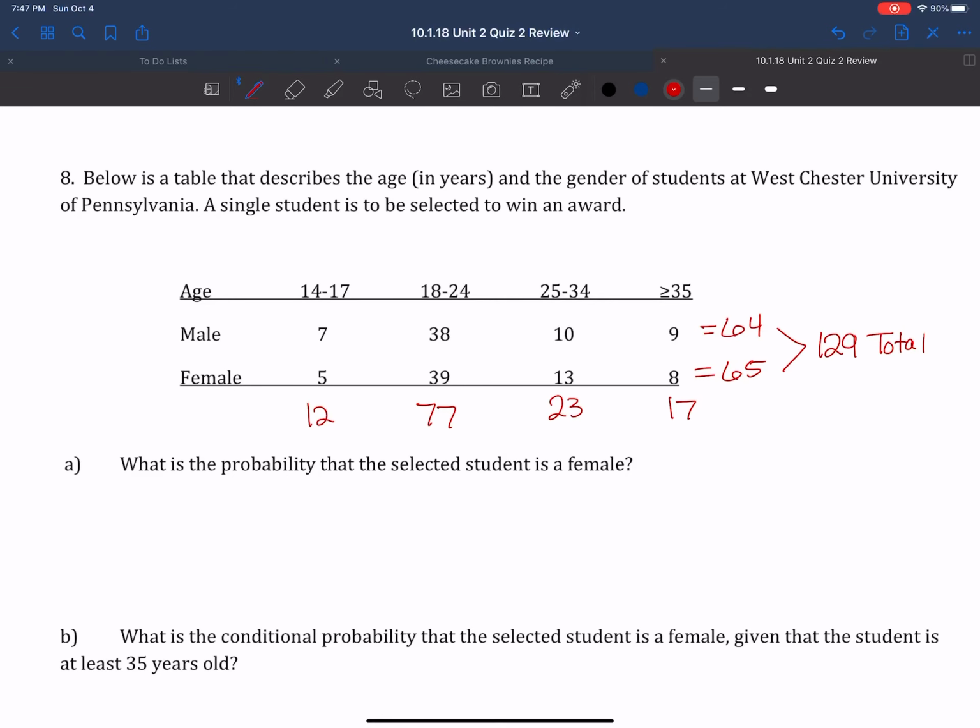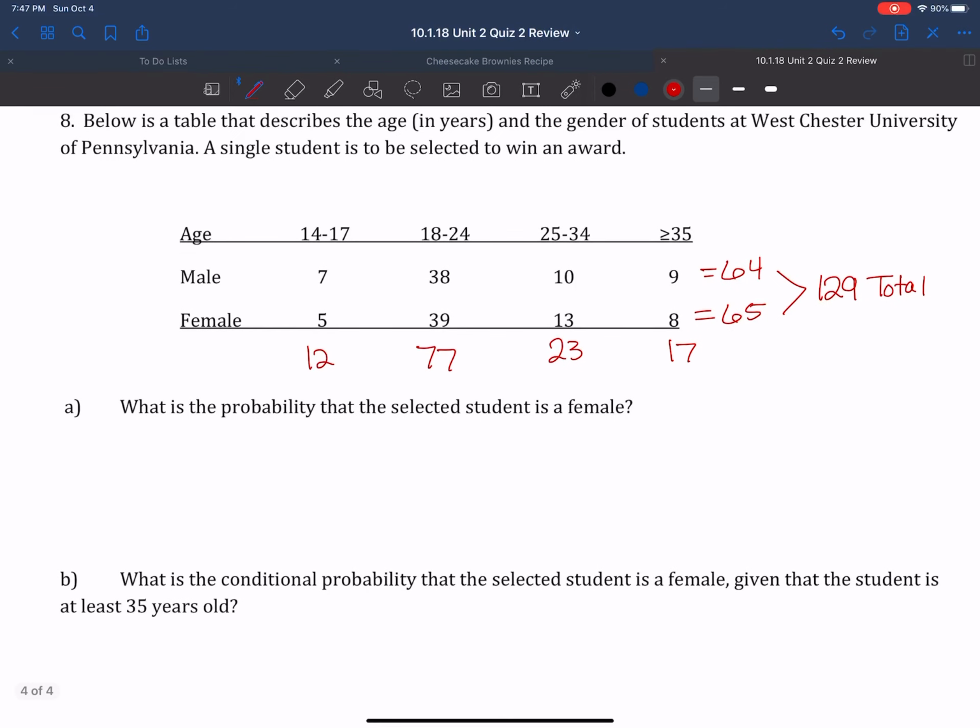Part A says, what is the probability that the selected student is female? So we know that there are 65 females out of 129 total. So it's going to be 65 out of 129 or 0.5 or 50%.